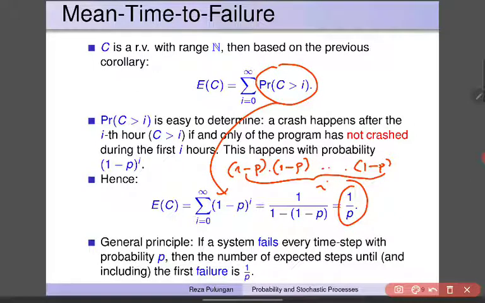In general, if a system fails every time step with probability p, then the number of expected steps until and including the first failure is 1 divided by p. And this is important for us. We are going to use this later on. It's called the mean time to failure.